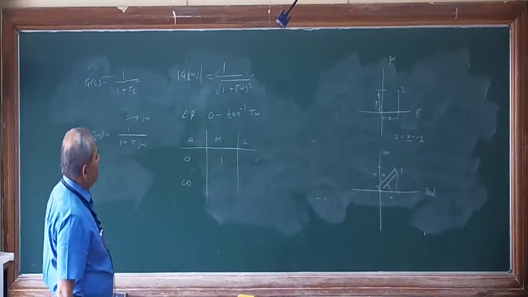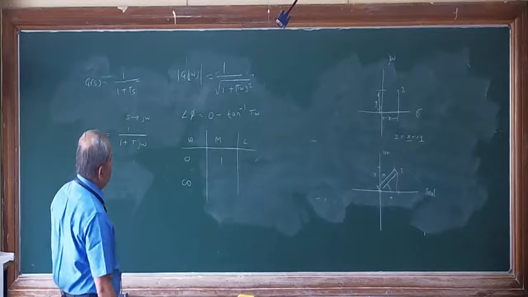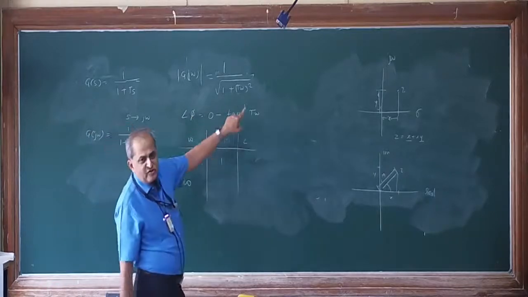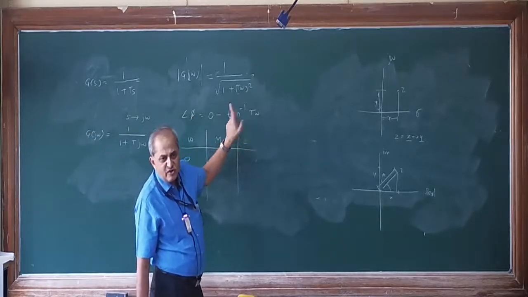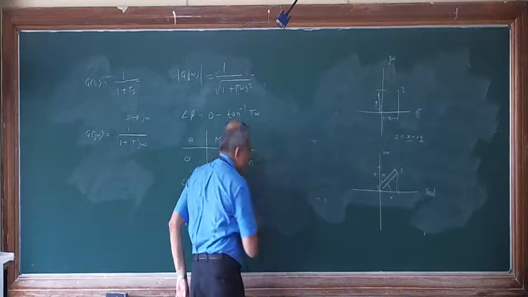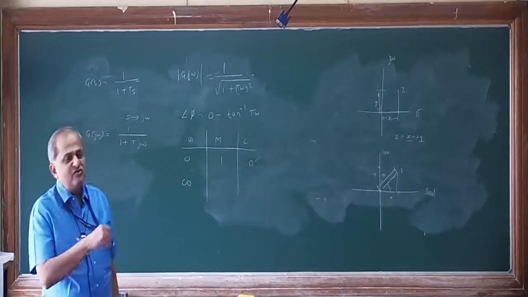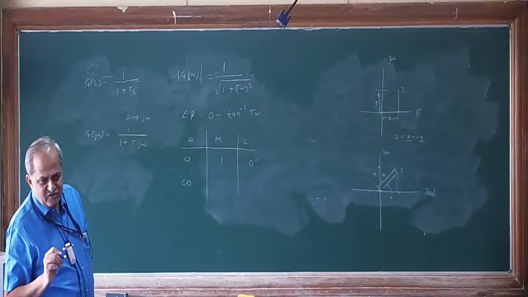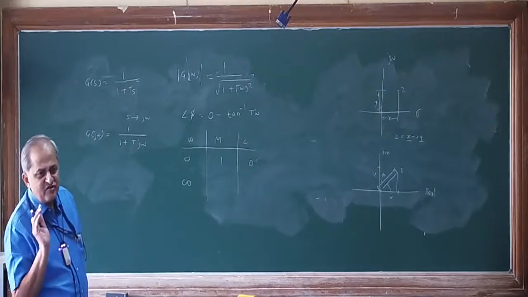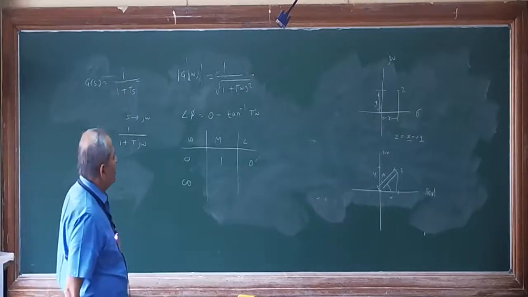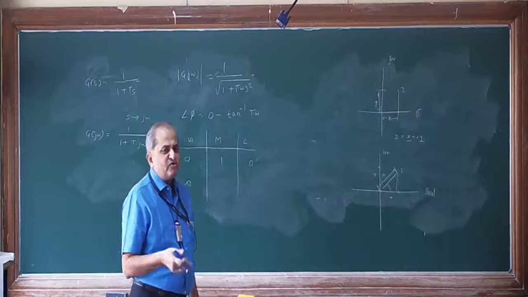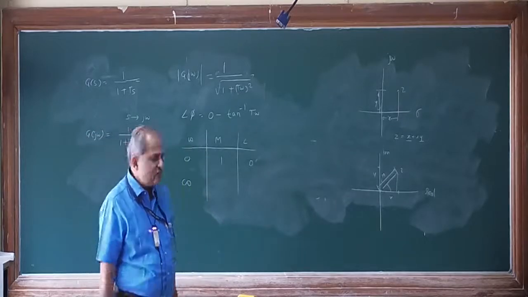Then in the angle equation, put omega is equal to 0. Tan inverse of 0 is 0, so it will be minus 0. Minus 0 or plus 0 doesn't make any sense. 0 means positive real axis, and whether you take it as positive or negative, it will remain the same axis.